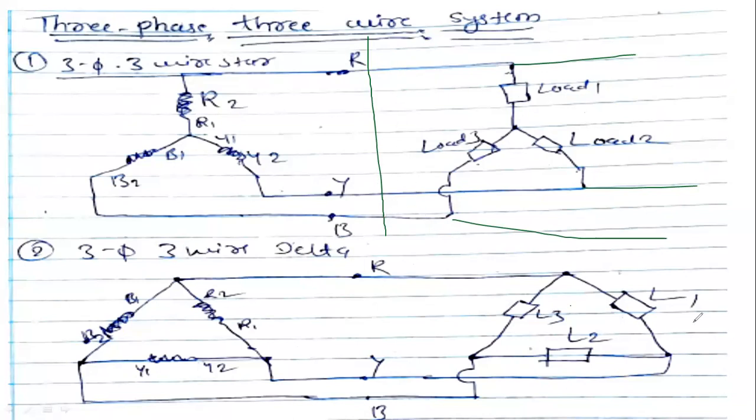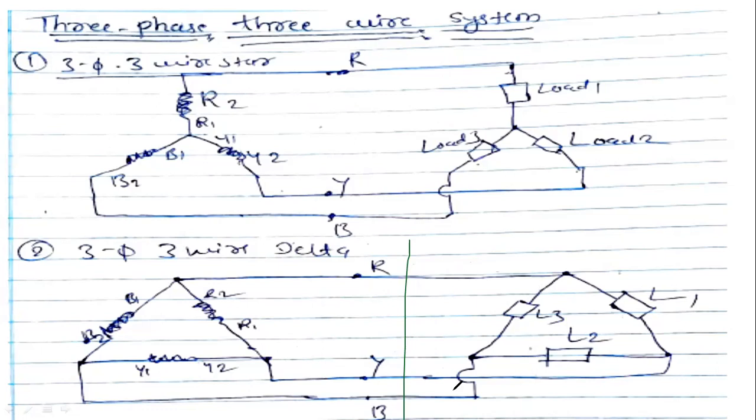Similarly for the delta, three phase, three wire system. How many phases are there? 1, 2, 3. And how many wires are there? 1, 2, 3. For each phase, one wire is there. So we are going to call that a three phase, three wire system.